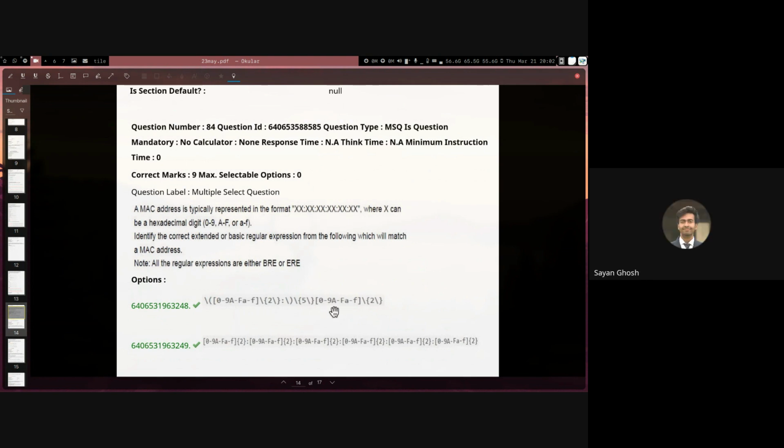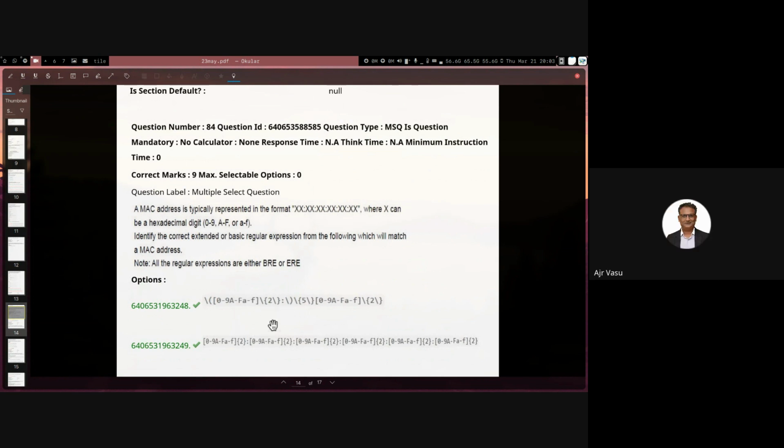And after that, we are again doing the same thing: 0 to 9, A to F, a to f, present 2 times. So this part is everything till the last colon, and this one is the last group. This is in BRE because we are escaping the round brackets and we are escaping the curly brackets. So this is in BRE.